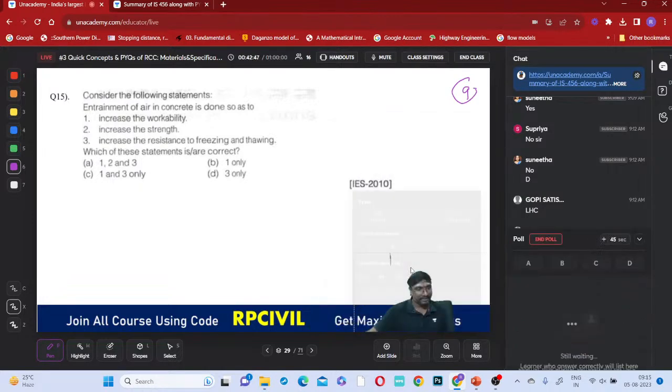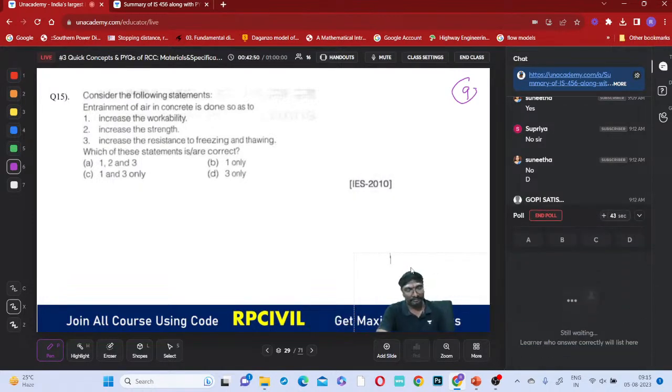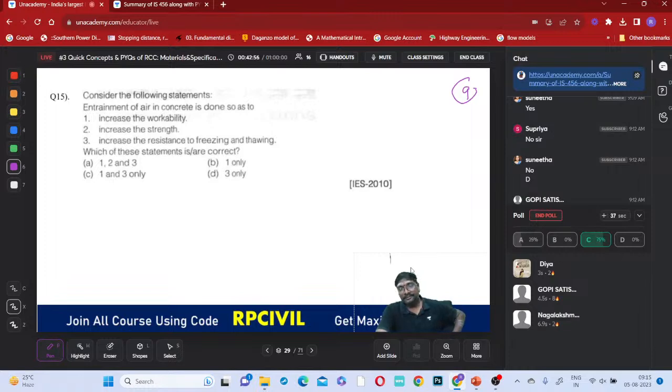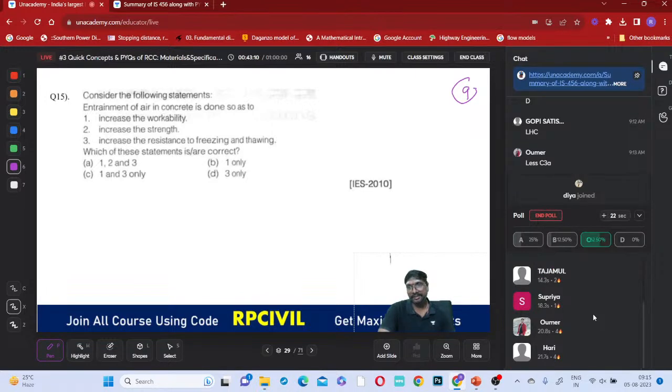Okay, 45 seconds time I am giving. Try to solve this. Diya, Gopi, Nagalakshmi answered correct. Tajamal, Supriya answered, but still 62% only.